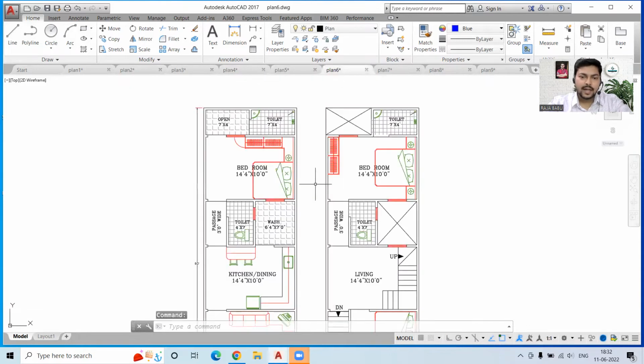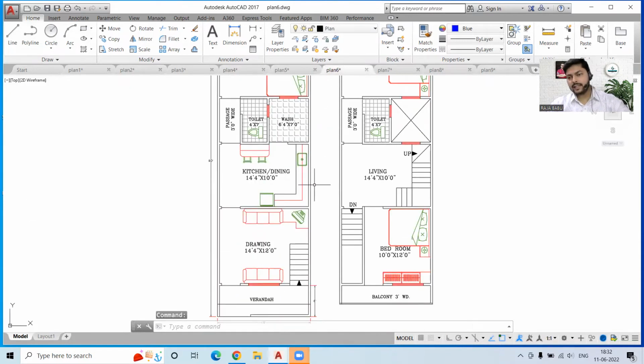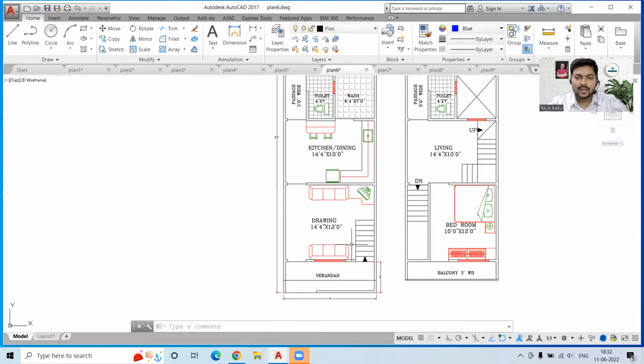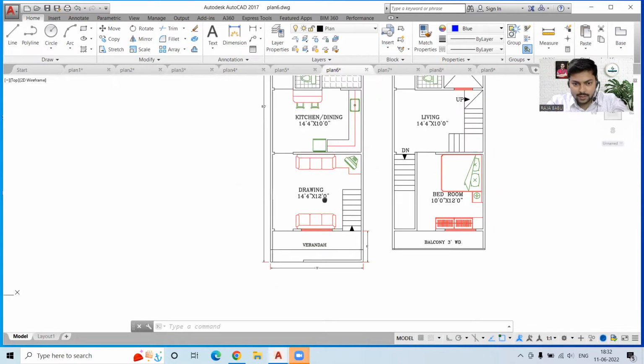Now we will go for the next plan. Yeah, so if you are a client, then you can see that we are having multiple options over here. And if you have a plot of the same dimension, then you can simply take a screenshot and use this. Okay, and if you want to plan it your way, then you can also contact me. And my number is always in the description.